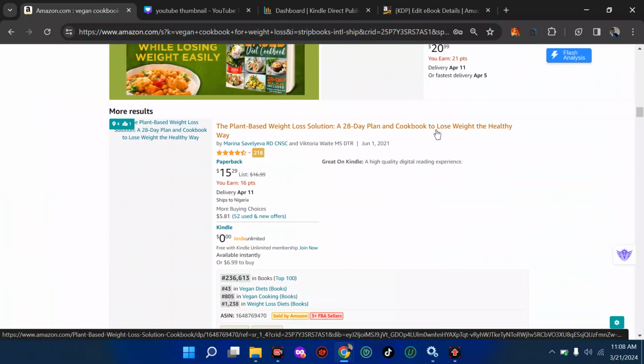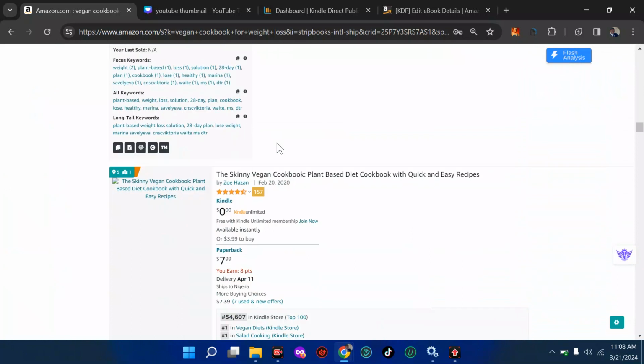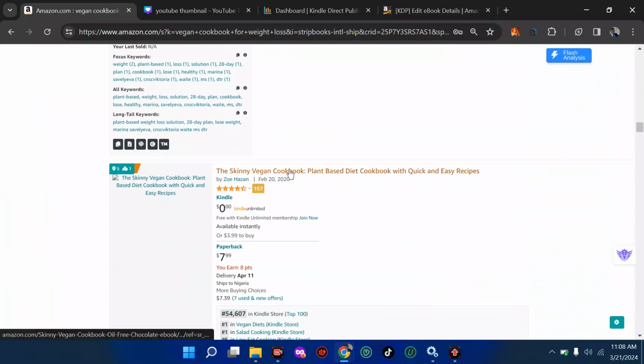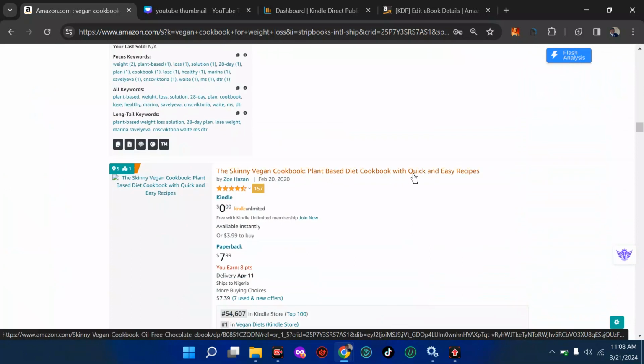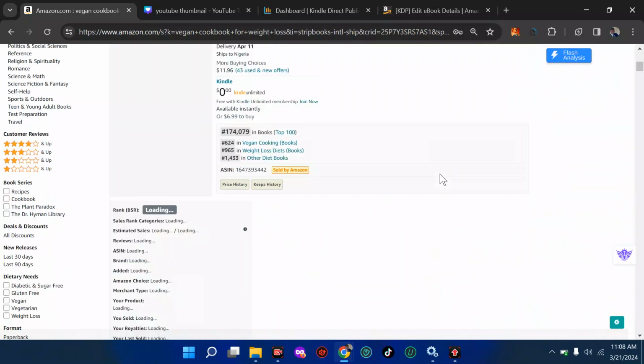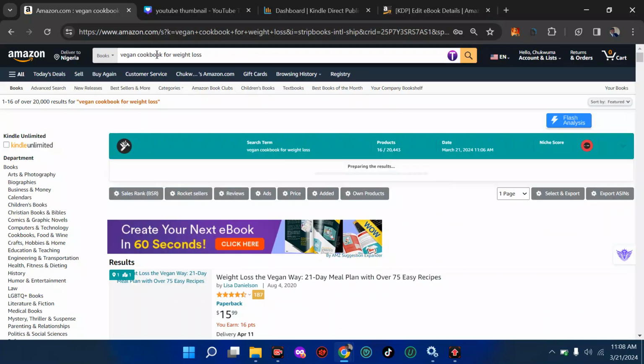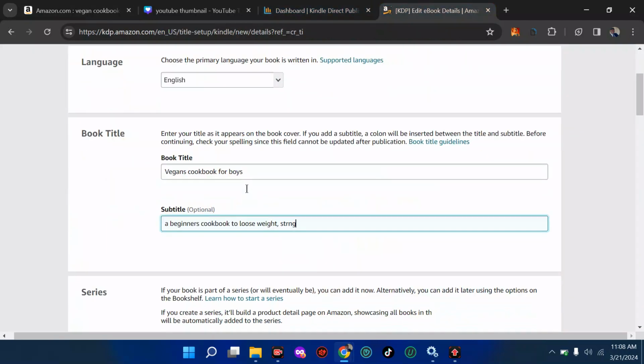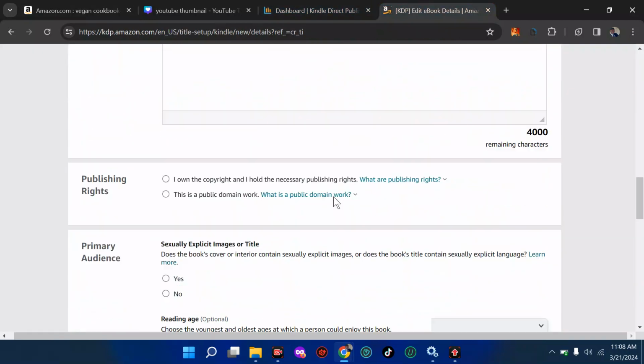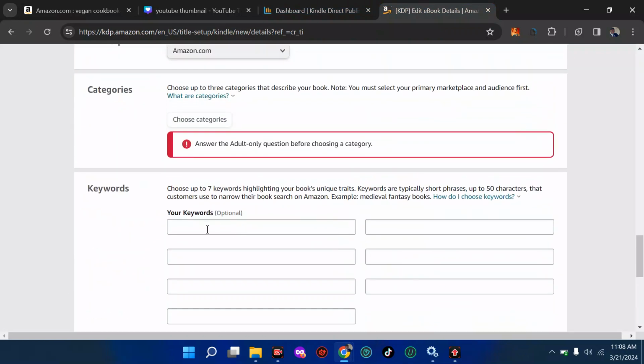We have this word again, cookbook. We have healthy way. Then if you move down again, we still have another vegan cookbook, plant-based diet cookbook, and quick easy. The reason why this appeared here is because we used this word vegan cookbook. So put this in mind that the most important place is your title followed by your subtitle. Then over here you can now come to your 7 backend keywords.